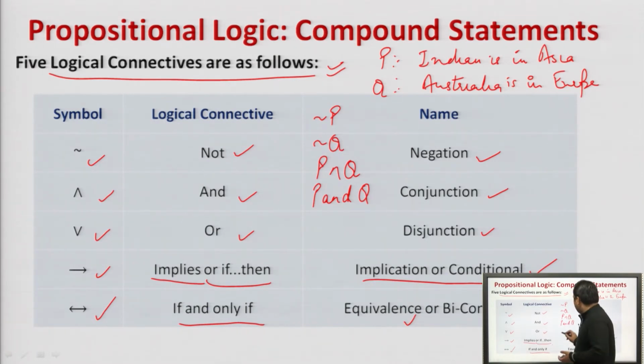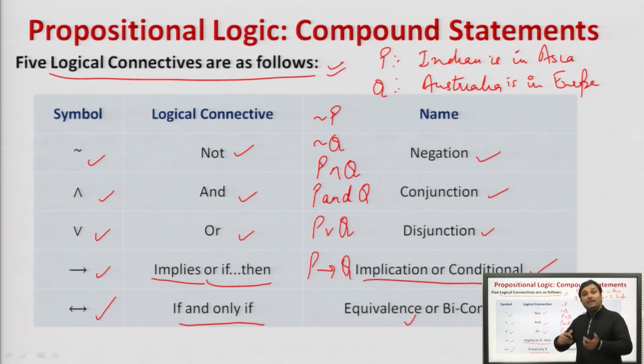Right? Then P or Q: India is in Asia or Australia is in Europe. Right? Next, P implies Q: if India is in Asia, then Australia is in Europe.